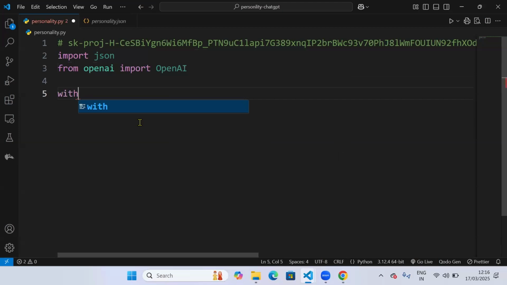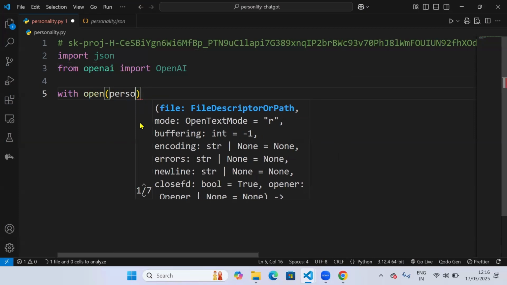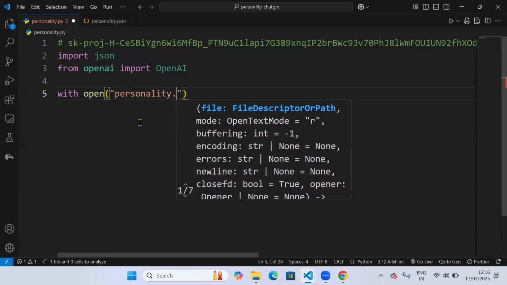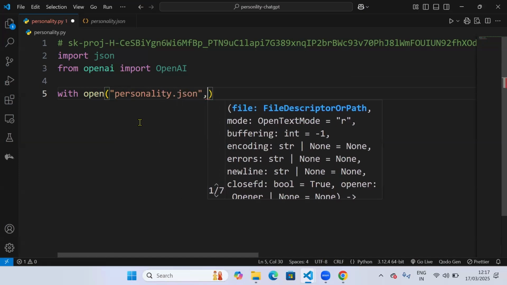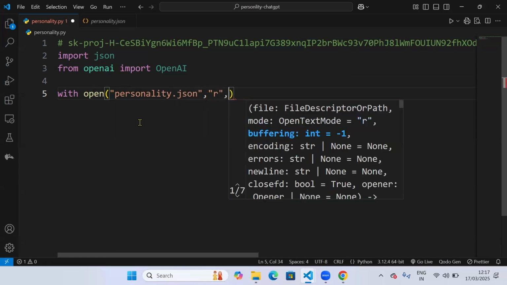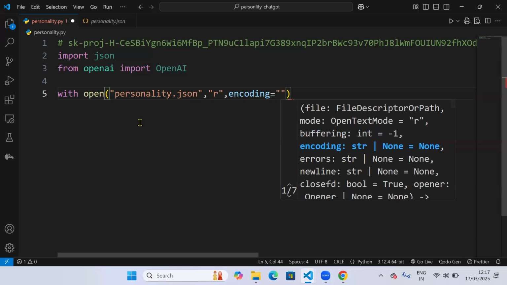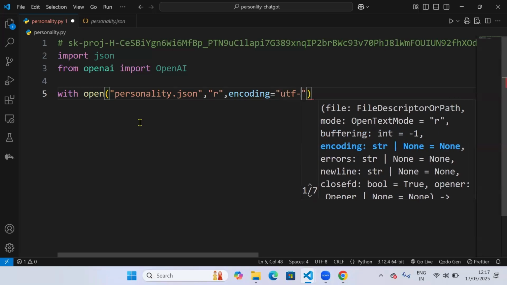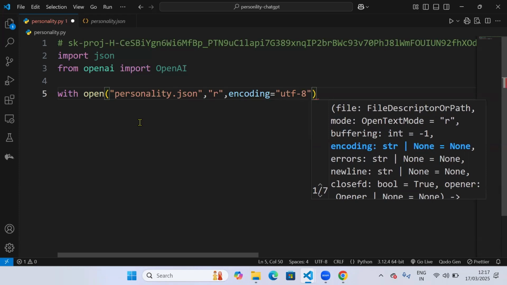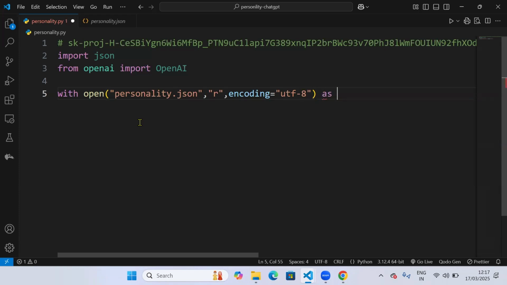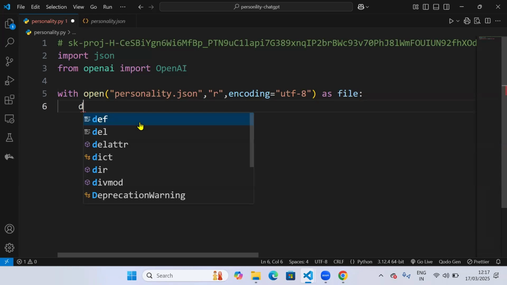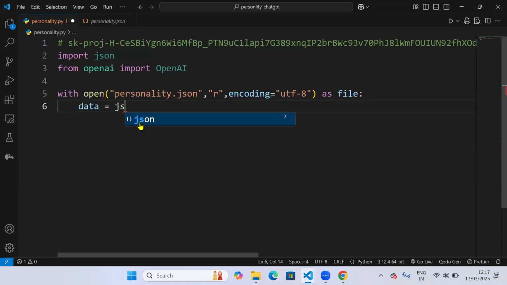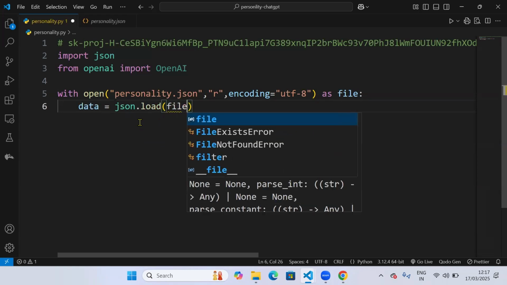So with open personality in double quotes, personality.json in read mode and encoding UTF-8 as file, data equals json.load file. So this will load my entire file.